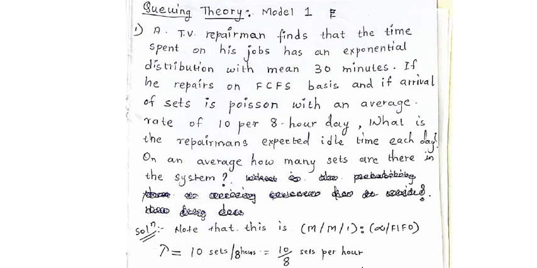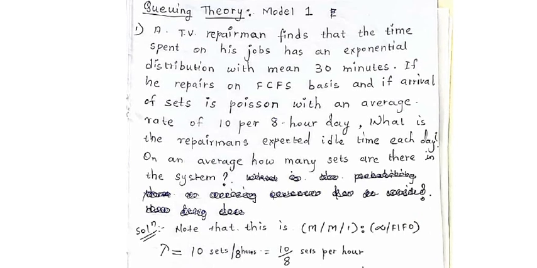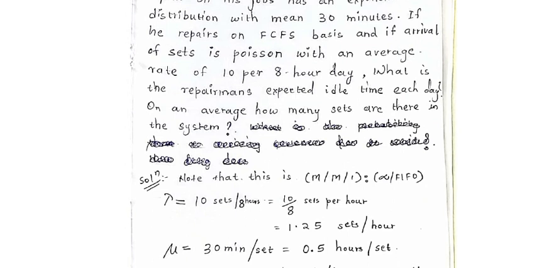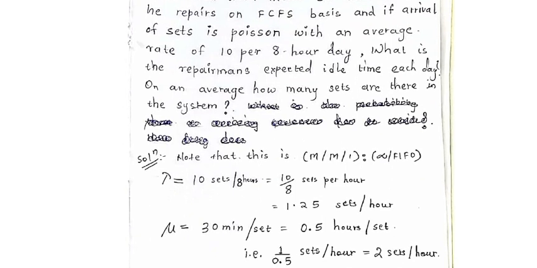So how many TV sets are coming per unit time? Let us stick to the unit of 1 hour for time.